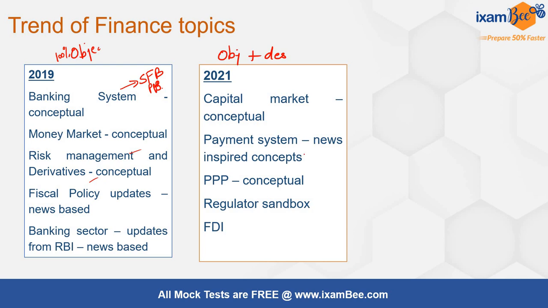Then payment system related questions were there, but these were mostly conceptual questions inspired from the news itself. PPI, prepaid instruments related questions, and about the NEFT and NACH systems, there were questions related to that. Then PPP model conceptual questions were there. At that time, the concept of FASTag, which had been brought in under NPCI, was also asked. So there were a lot of questions related to that, and also the PPP models and how the government viability gap funding happens. So conceptual questions related to this topic were asked in the 2021 objective paper.